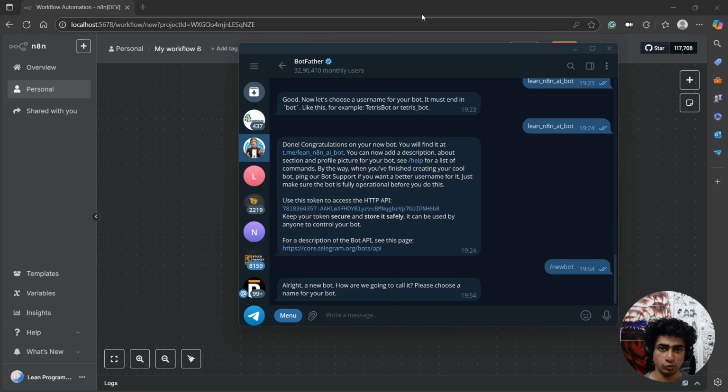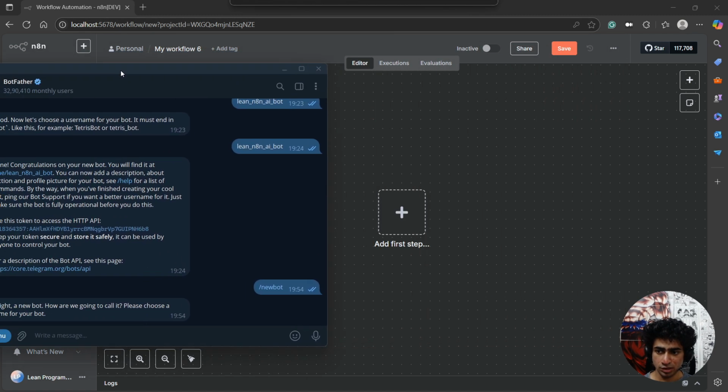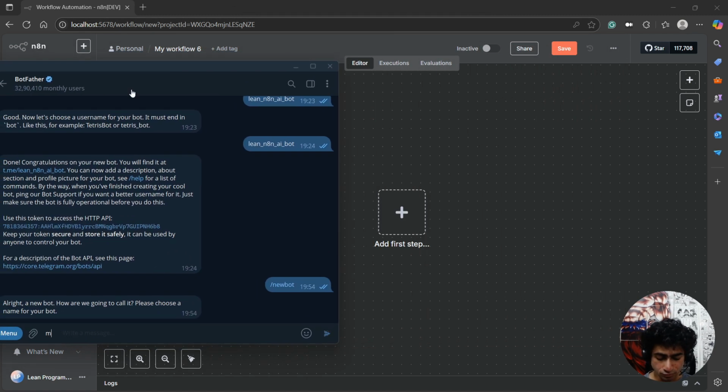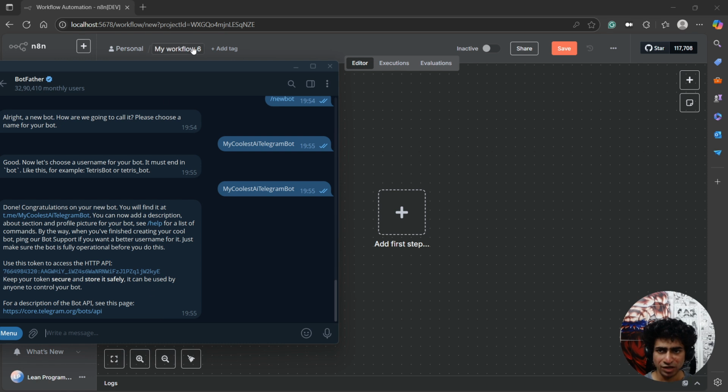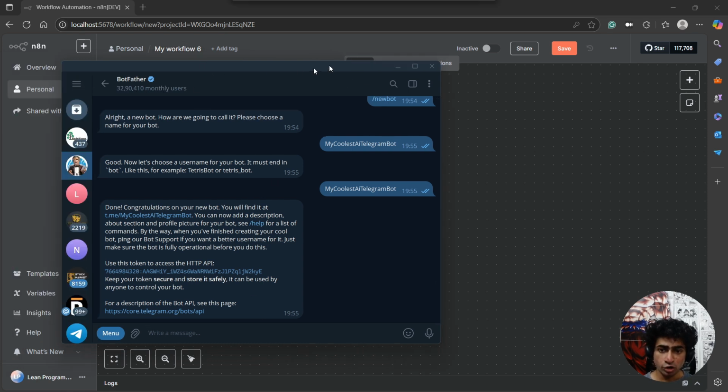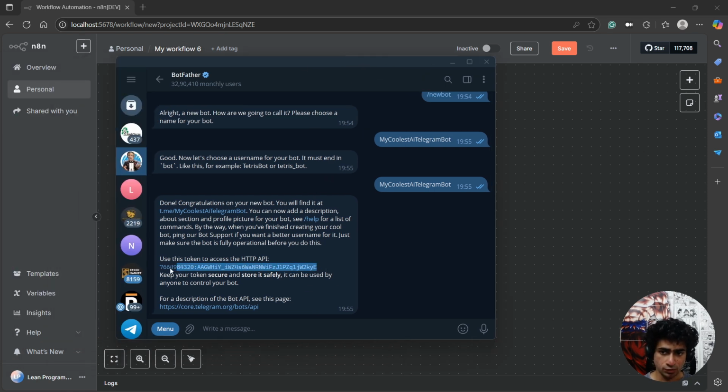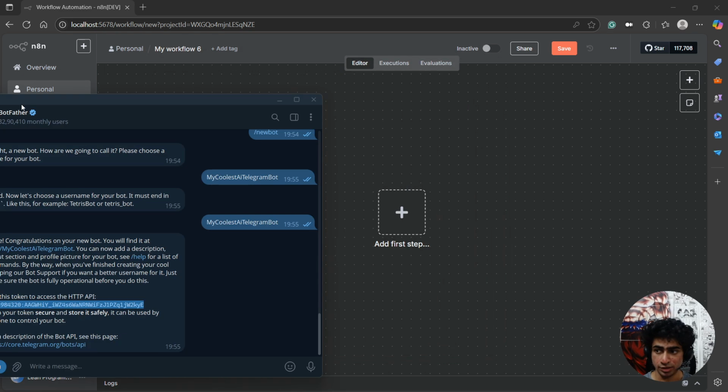What name should we give to our new bot? It's just going to be a name, so the name can be my coolest AI Telegram bot. Now it's asking for a username. A username can be the same, I guess. Yeah, same thing. It works. So what you need to do now is copy this access token. This is the API key that is going to act like a bridge between N8N and your Telegram bot.